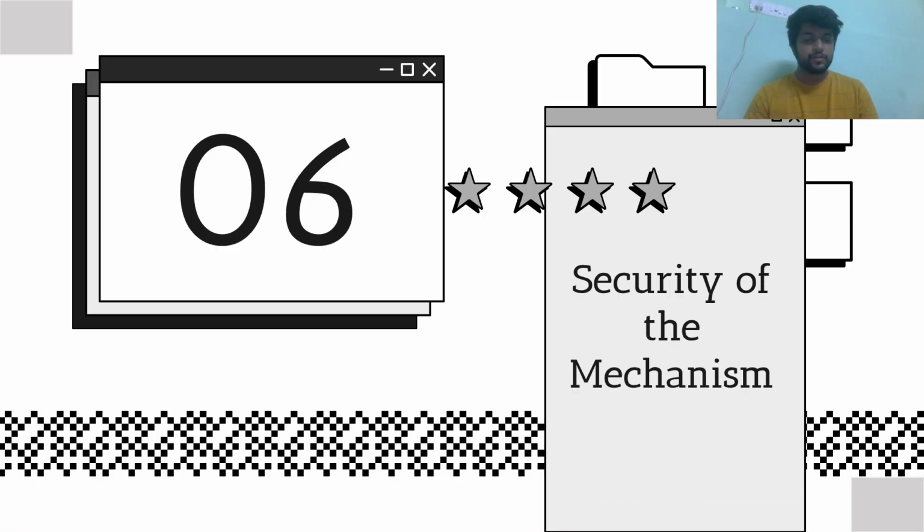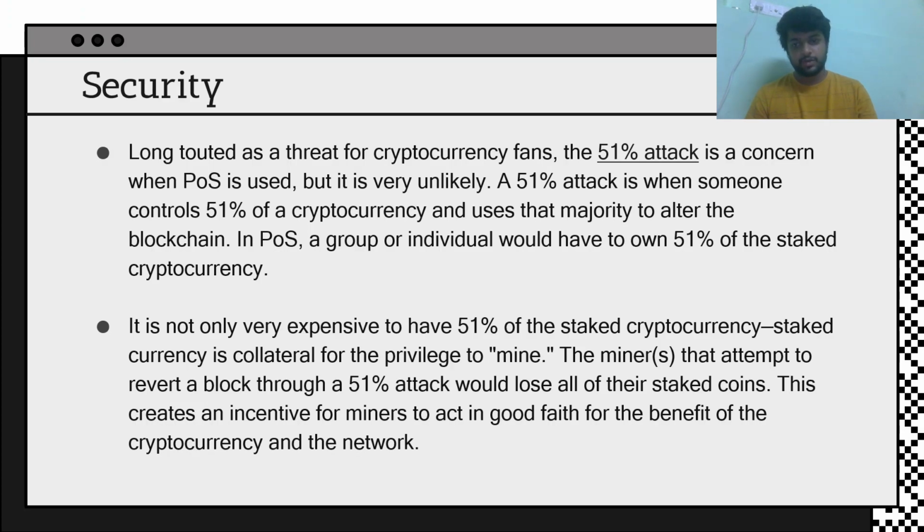So, the security of the mechanism. Coming to the security, the main security threat to a proof of stake cryptocurrency is the 51% attack. Anybody who is in Bitcoin knows the 51% attack. It is when someone controls 51% of the cryptocurrency and uses that majority to alter the blockchain. In proof of stake, the group or individual has to own 51% of the staked cryptocurrency.